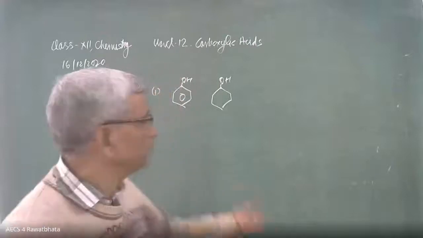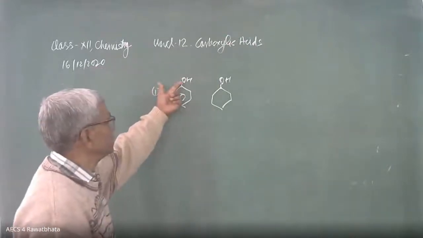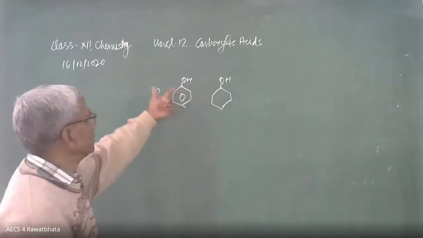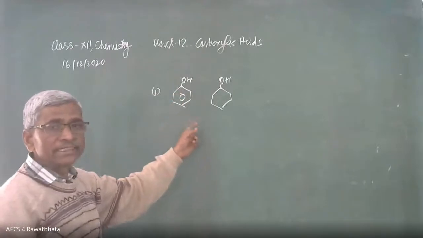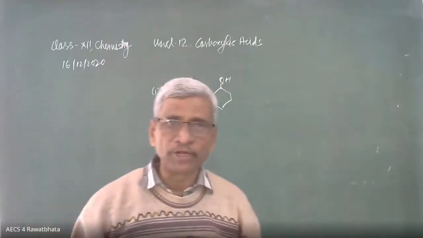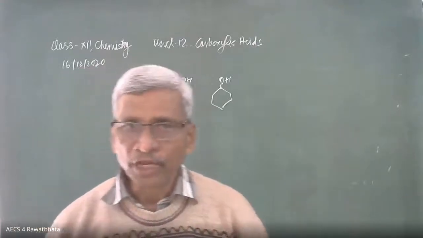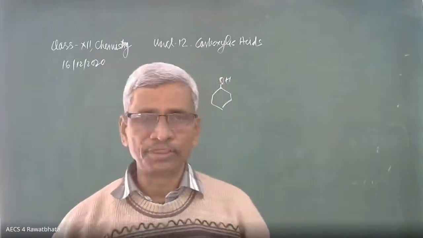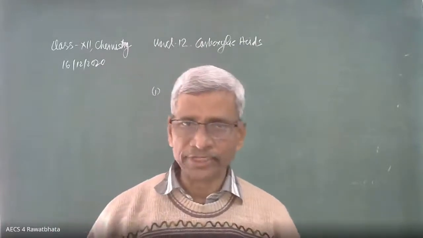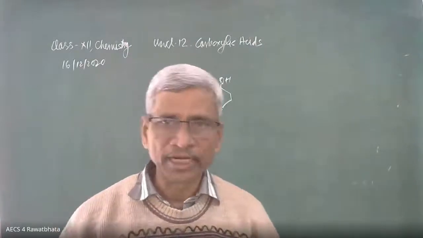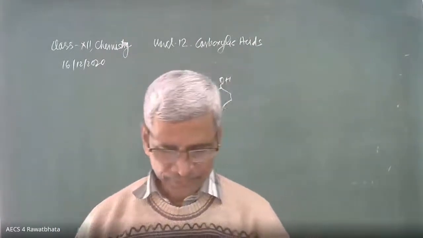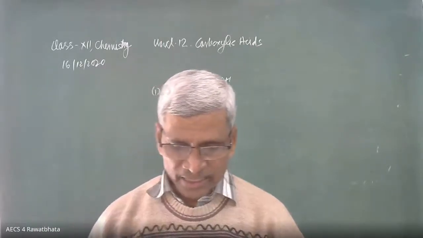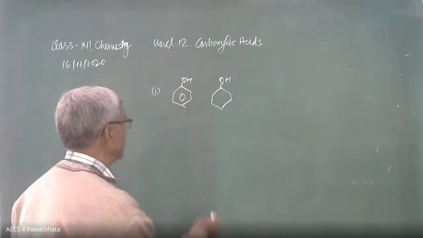In both, OH is present, but this OH is phenolic OH and this is alcoholic OH, because this is not a benzene ring, it is cyclohexane. So phenol is going to give the ferric chloride test. In the exam you can write: phenol combines with neutral ferric chloride to give a violet colored solution, whereas cyclohexanol does not. The reaction is not required; you can write in words, that is enough. Or if you have time, you can write the reaction also. An iron complex is obtained. This is the first pair. Second pair, benzyl alcohol and ortho-cresol. Benzyl alcohol is like this.